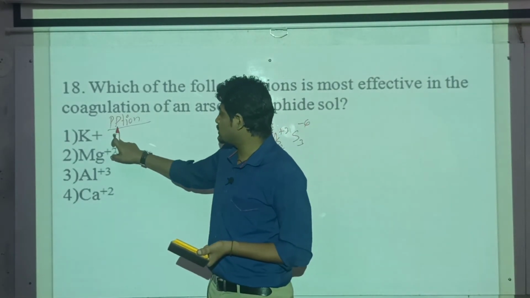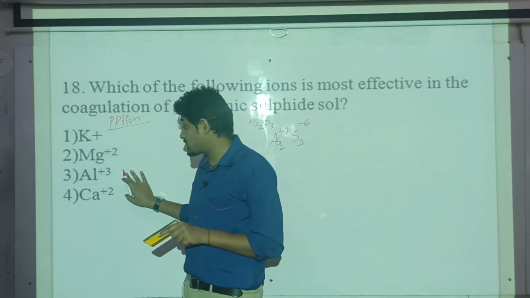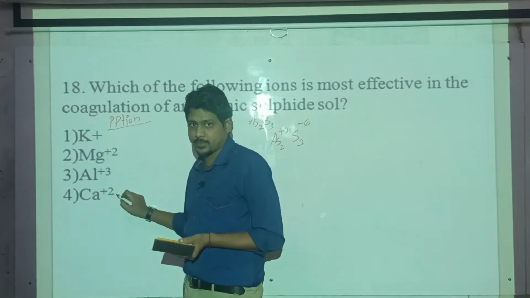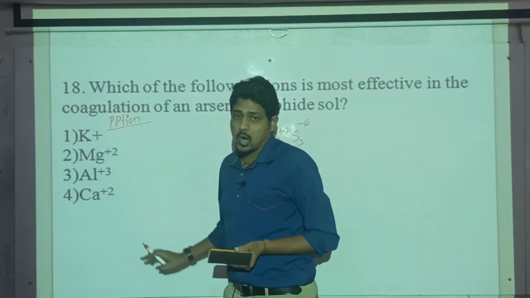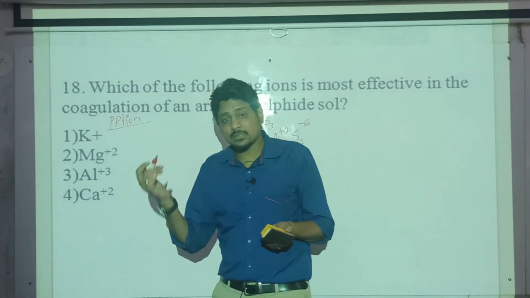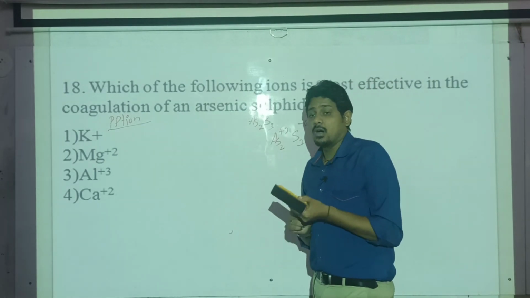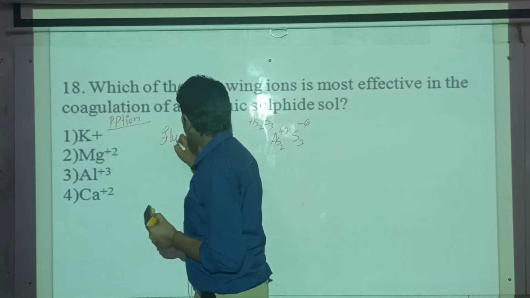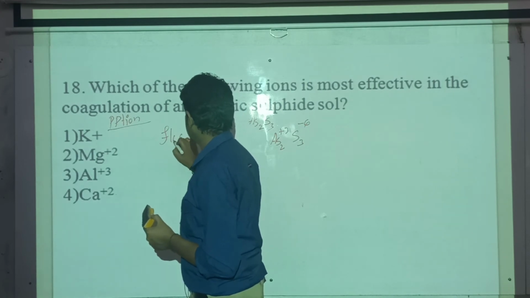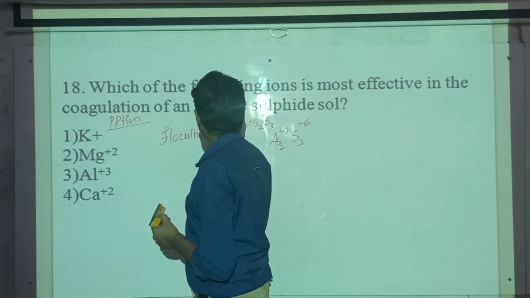When compared to this, very little is required. Then comes aluminium, carrying +3 charge. Even calcium is carrying +2 charge. So among all the given ions, the one having the higher valency or oxidation state is aluminium. The higher the oxidation state, the minimum amount is required. That minimum amount is called the flocculation value, or flocculating value.